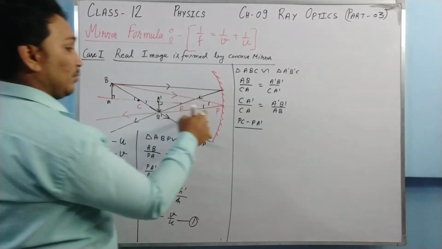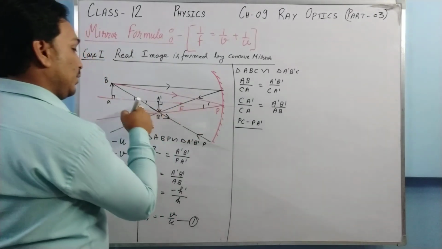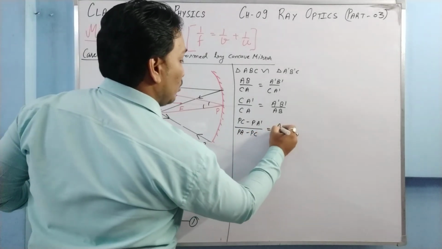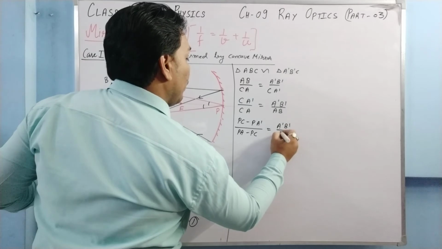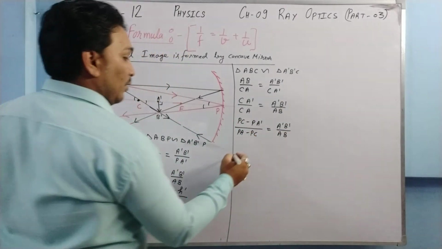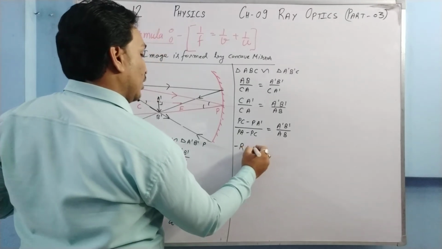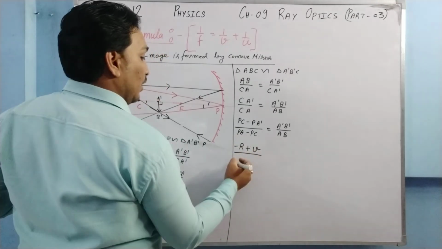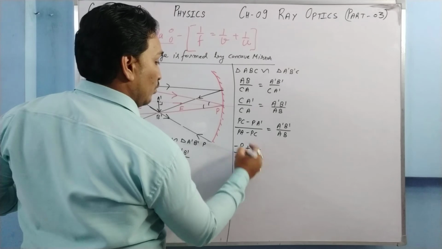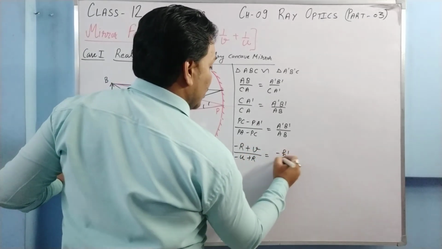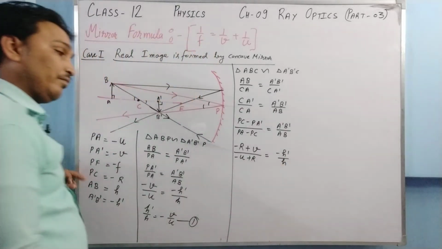So this distance can be written as PA minus PC. So it will be PA minus PC. Here no changes are there. A'B' upon AB. Now PC can be written as minus R. PA' can be written as minus V, so it will become plus V upon PA, which will be minus U. Minus PC will become plus R, is equal to minus H' upon H.